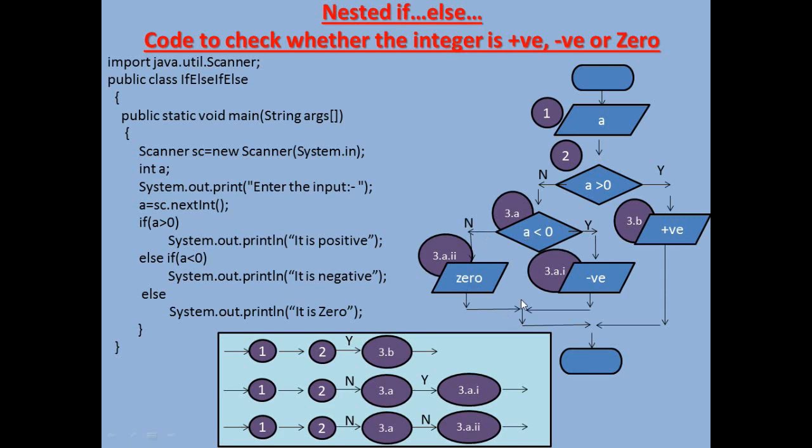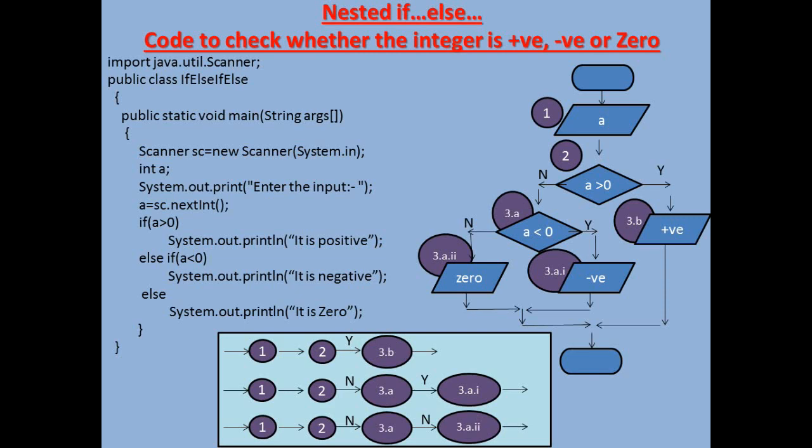We have seen that one if else block, like 3a, 3a2 and 3a1, this is one if else block, attached to the block 2, 3b, 3a. So now we can say that we have put one if else inside another if else. For this reason, we call it nested if else.